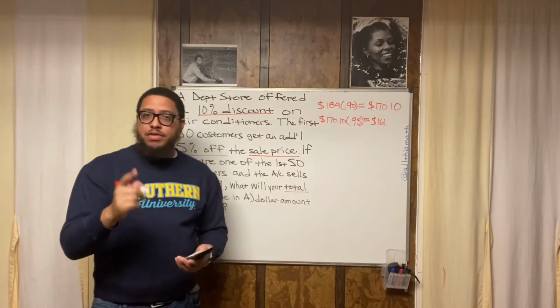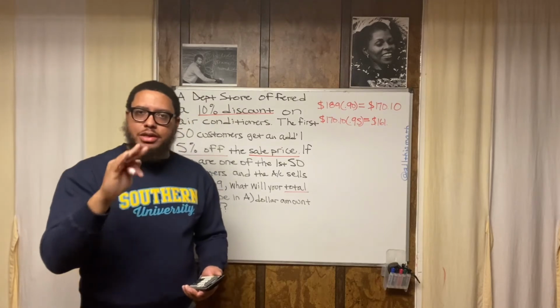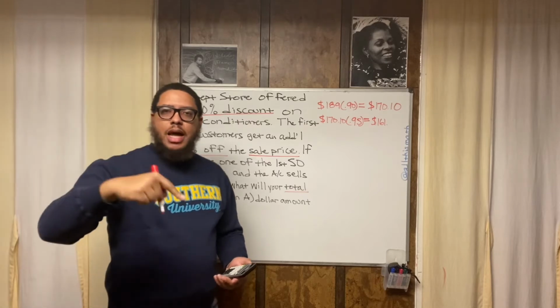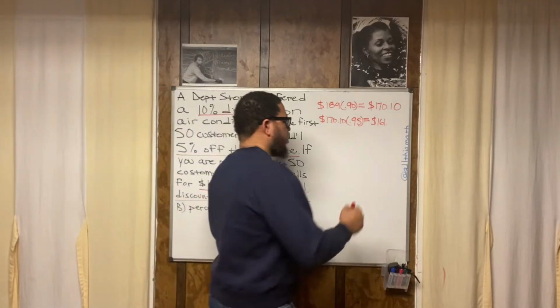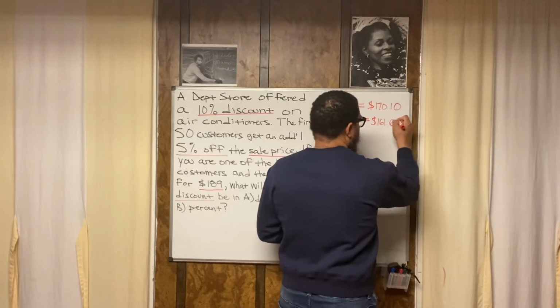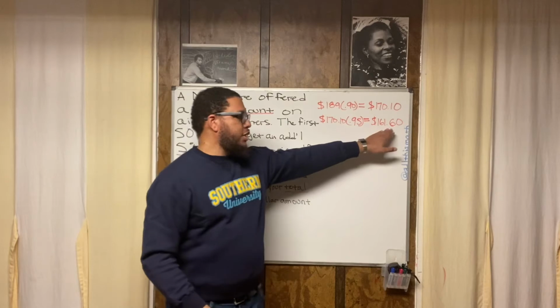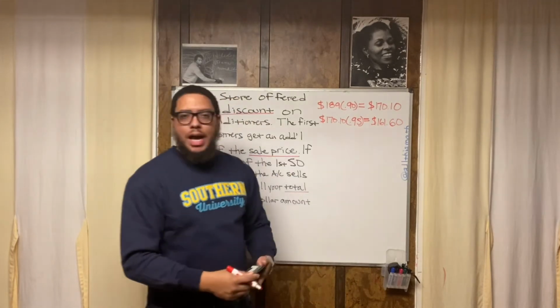161.595. But this is money language, right? So we only have 3 digits after the decimal point. Because it's 595, that 5 at the end is going to make the 9 go up. So if it was 59, that's going to round that up to a 60. So it's $161.60. All right. So now that's our final amount. That's our final amount that we're paying, right? For this air conditioner, we're paying $161.60.